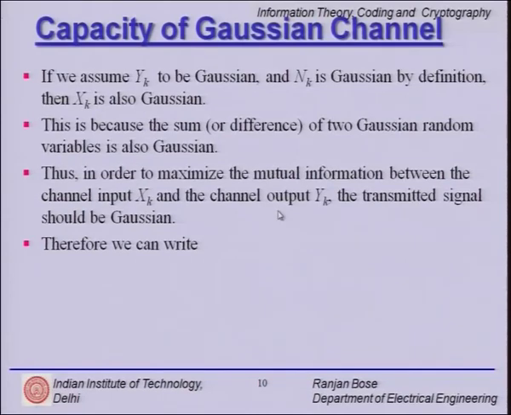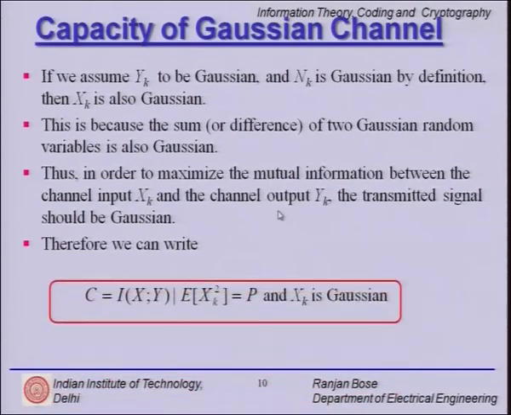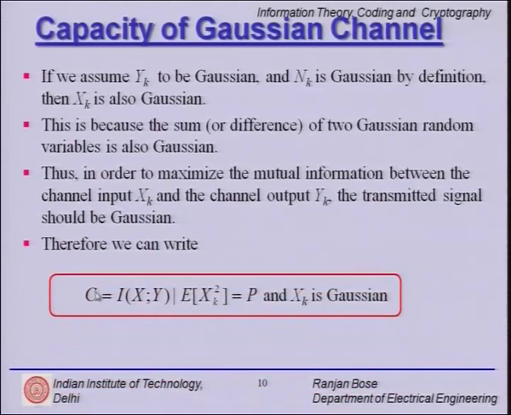So, what we can write now is that capacity. Now, we have said that we will maximize given the distribution of xk, but that xk which maximizes the average mutual information is Gaussian, and I will comment upon why is it so. So, then C is equal to the average mutual information x semicolon y under now two constraints.